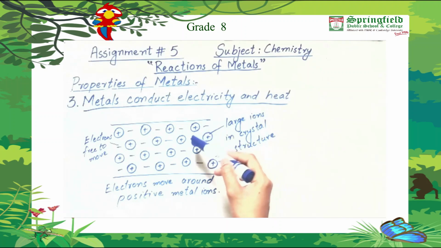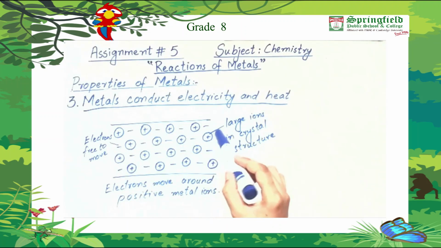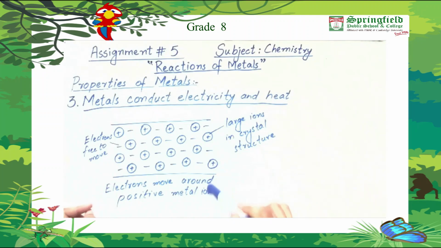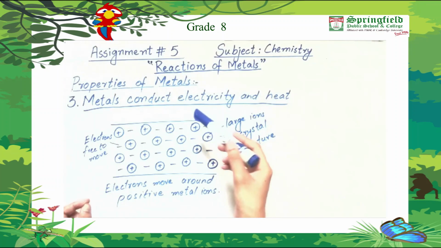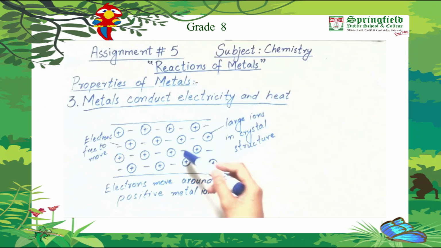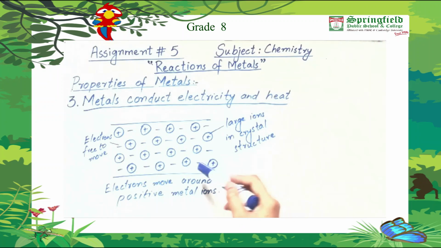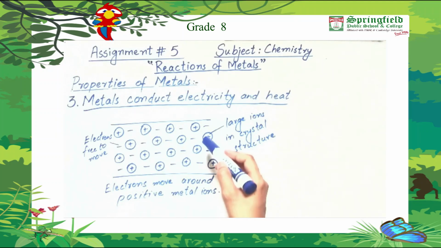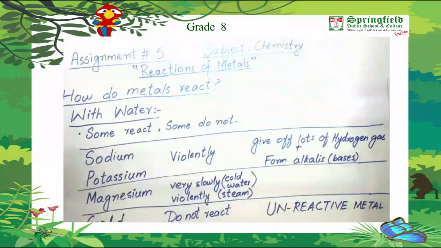These electrons are free to move. They keep on moving in the whole lattice or in the whole crystal. So these electrons are then used to supply electricity and heat. When current flows, it is transferred through these electrons, or when heat is transferred, it is also transferred through these electrons. So we can say that the metal ions are surrounded by a sea of electrons.